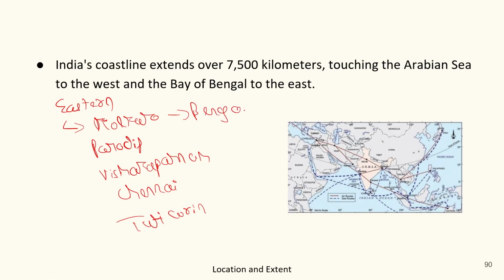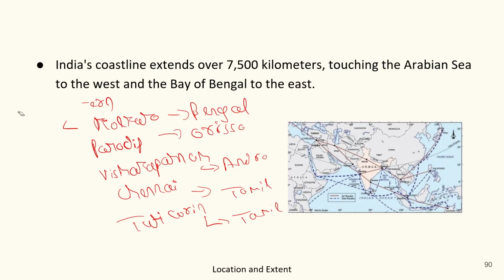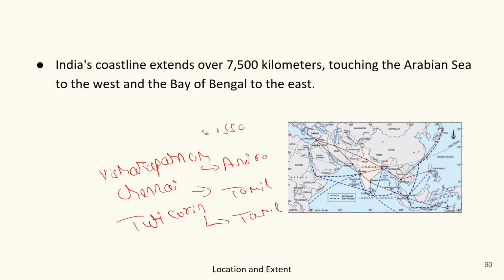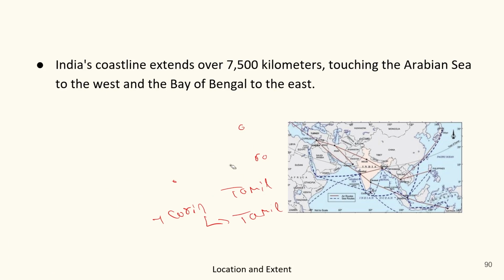Kolkata lies in Bengal, Paradip in Odisha, Vishakhapatnam in Andhra Pradesh, and Chennai and Tuticorin in Tamil Nadu. So this is all about the important ports on the western and eastern sides.